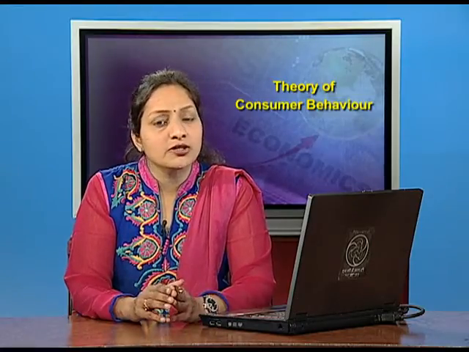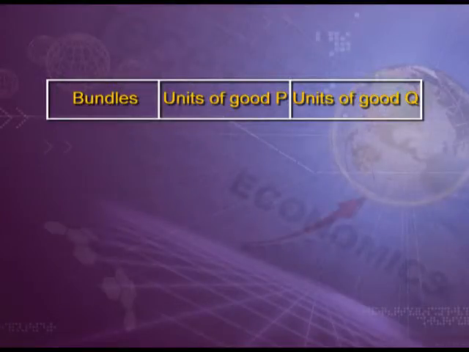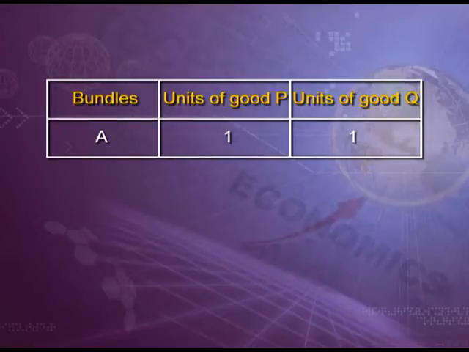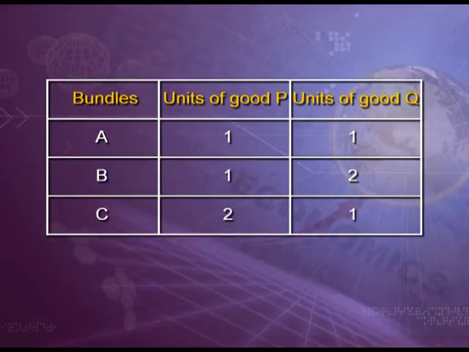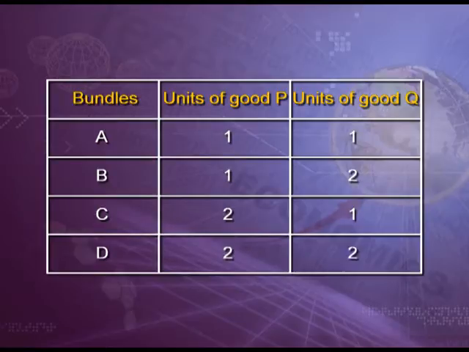Suppose you are given a choice between 4 bundles A, B, C and D, having different combinations of 2 goods, good P and good Q. The table has 3 columns: the first column for bundles, the second for units of good P and the third for units of good Q. Bundle A has 1 unit of good P and 1 unit of good Q. Bundle B has 1 unit of good P and 2 units of good Q. Bundle C has 2 units of good P and 1 unit of good Q, and bundle D has 2 units of good P and 2 units of good Q.